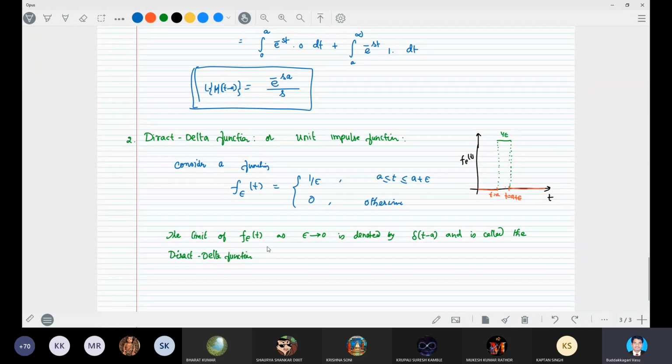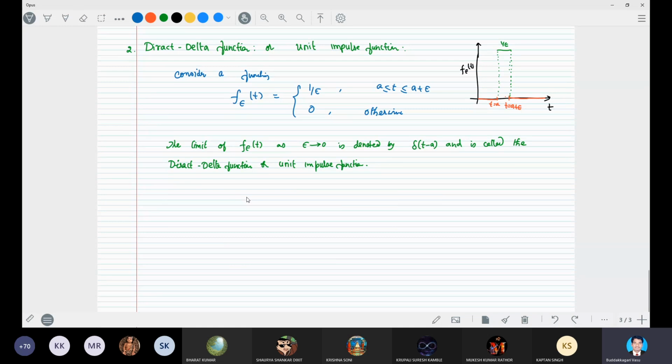Or unit impulse function. This is the definition. Now we can find out the Laplace transform of the Dirac delta function. Now the Laplace transform of delta t minus a is denoted by L of delta t minus a, right?